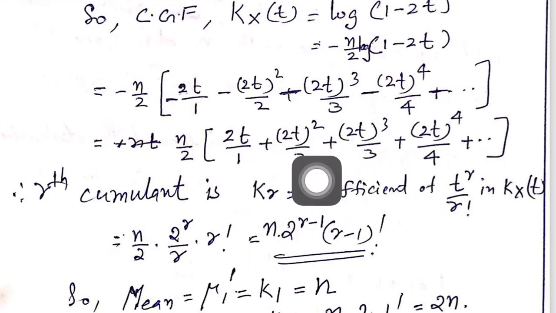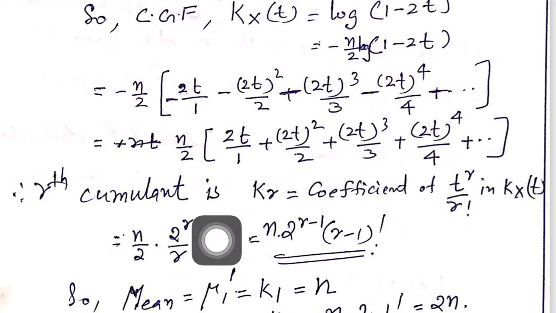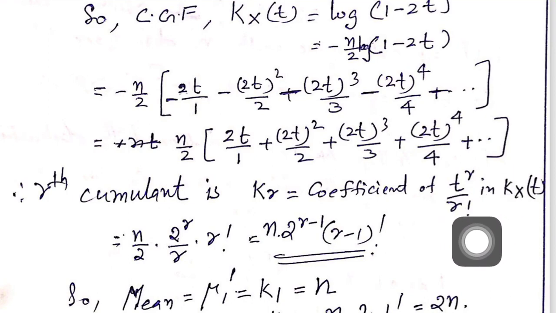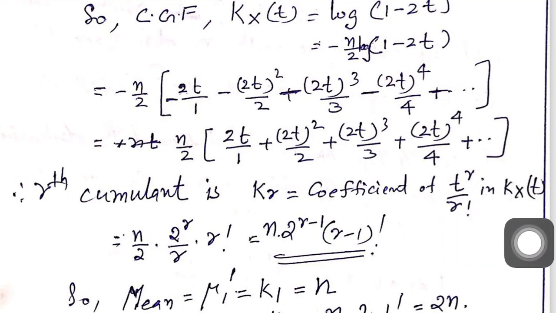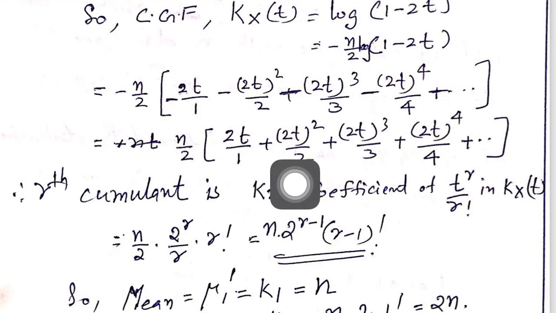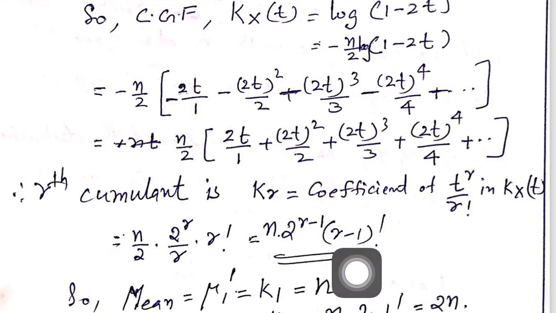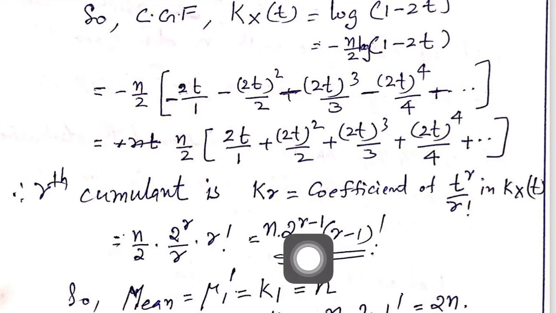Originally there are r equal to 1, 2, 3, 4, etc. Therefore, the coefficient of t to the power of r divided by r factorial in Kx(t) is n by 2 into 2 to the power of r, because there are not only t square, t cube, t to the power of 4, etc., but 2t. Therefore that 2 to the power of r also should be written here. And on simplification you will see that this is equal to r minus 1 factorial into n into 2 to the power of r minus 1.